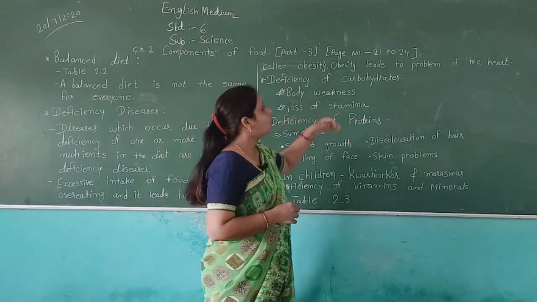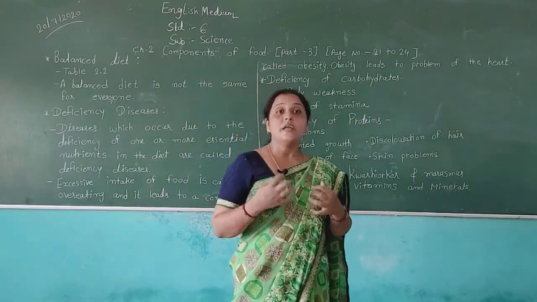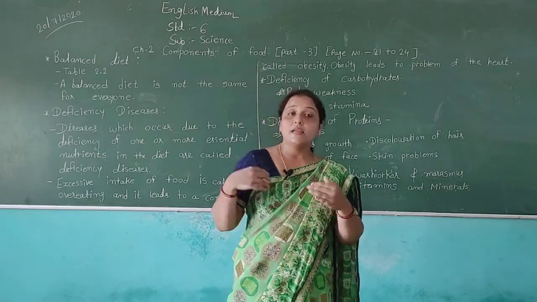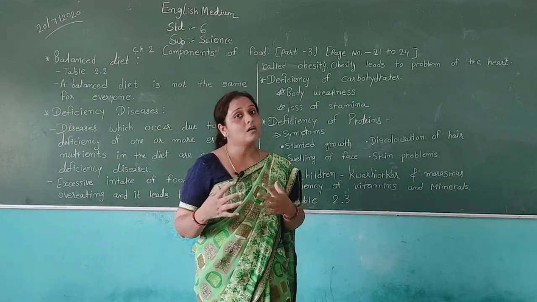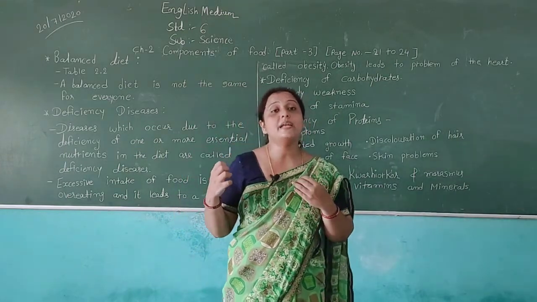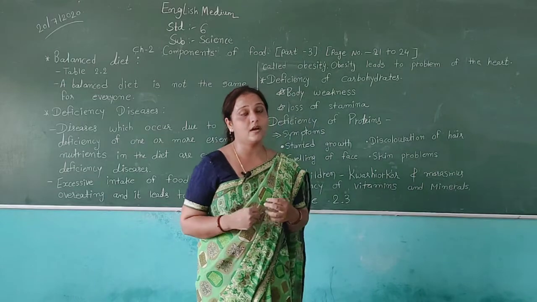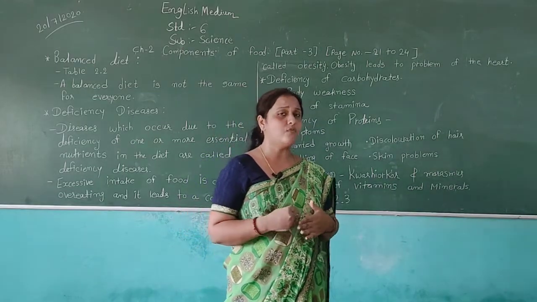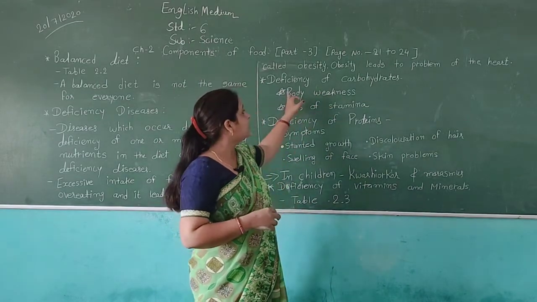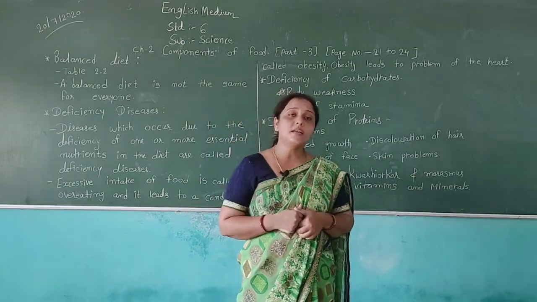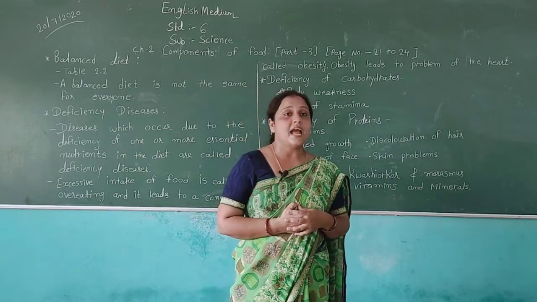Deficiency of carbohydrates. This means we do not have enough carbohydrates in our body. In our previous lessons we discussed how useful carbohydrates are. Carbohydrate gives us energy to do many types of work in our daily routine. We can get energy from carbohydrates, then we can do many types of work in our lives. So carbohydrate is very useful to us. But if there is a deficiency of carbohydrates, if not enough carbohydrate is present in our body, then we will suffer from many types of diseases.